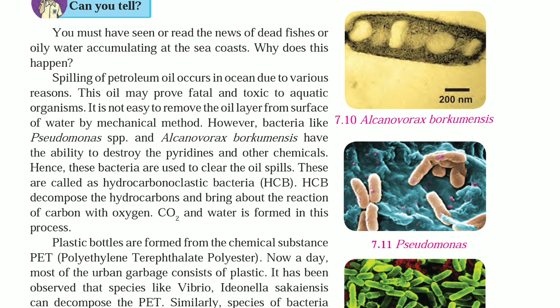These are called hydrocarbonoclastic bacteria, HCB. HCB decompose the hydrocarbons and bring about the reaction of carbon with oxygen. Carbon dioxide and water are formed in this process.